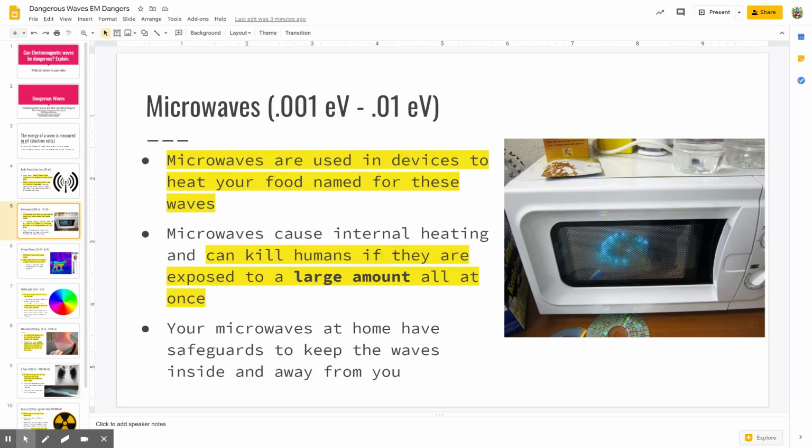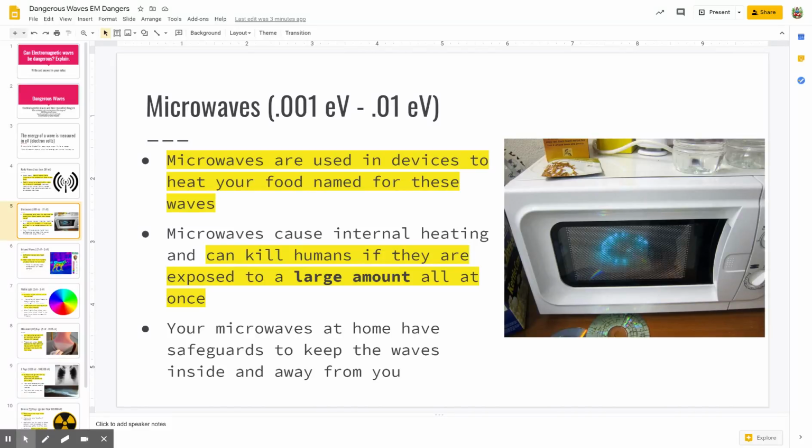So as a whole, that whole plate of food is going to heat from the outside in because those waves start at the outside and work their way into the middle of the plate of food, but each atom within that food is heating from the inside of the atom to the outside of the atom. Now that's a little bit confusing, but just kind of to give you an idea of how those work, okay?